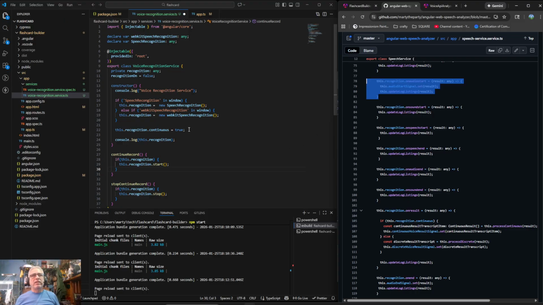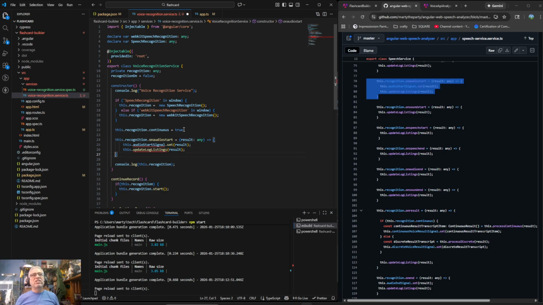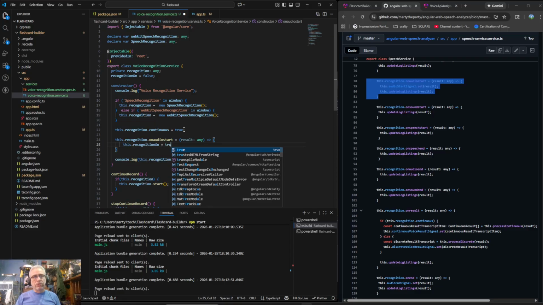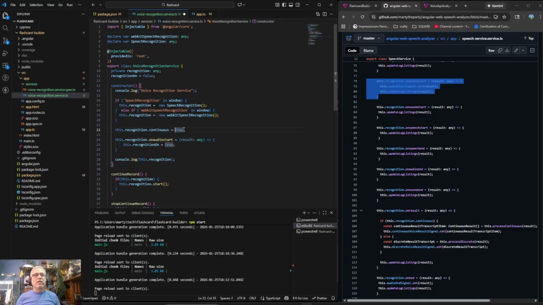Okay, so basically right here is where we set up our start. I think this is the one we care about. We're basically going to give it a function, and whenever it starts, for now, there's going to be other stuff that we do, but for now all we're going to do is set this.recognitionOn equals true. And then on audio stop, we're going to set it to false. It's very, very basic. This is going to grow. It shouldn't grow too much though.